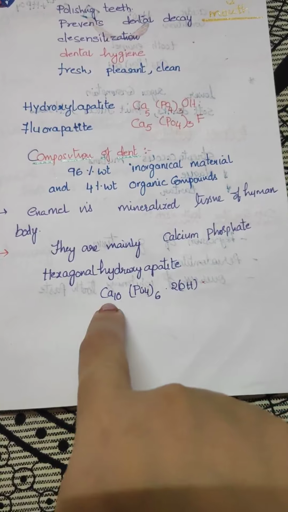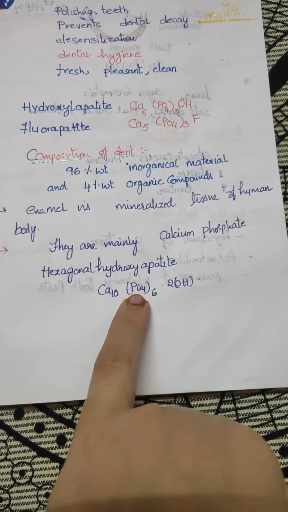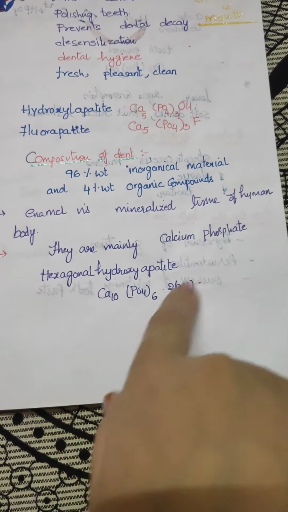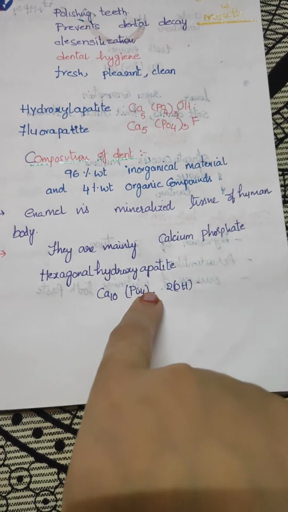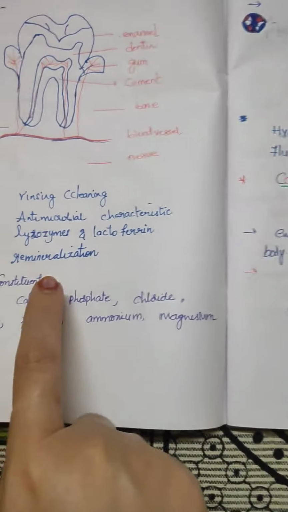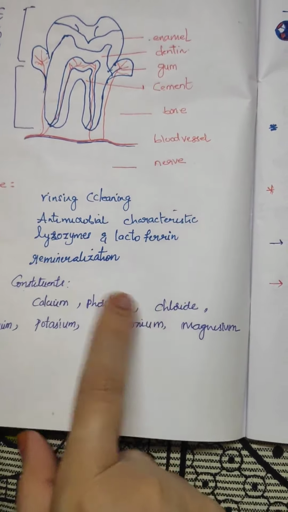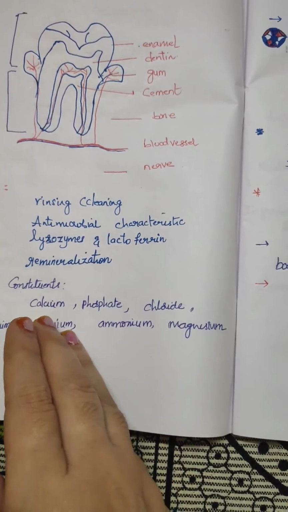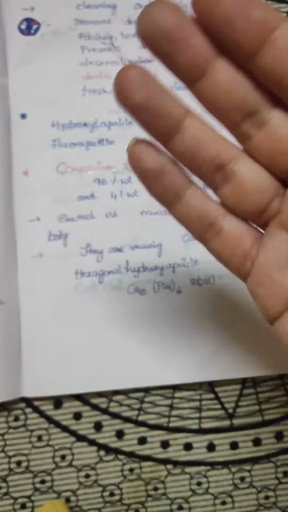So here you can see calcium phosphate. Dent is a major constituent of calcium phosphate. Saliva also has calcium and phosphate, so saliva remineralizes the dent.